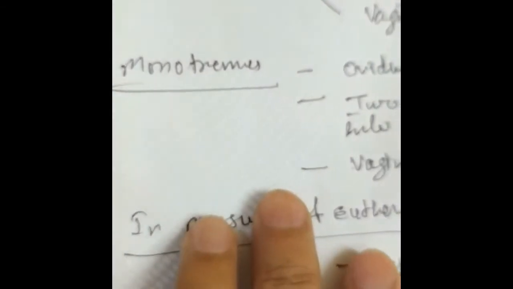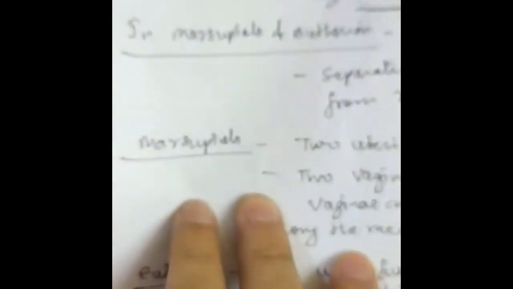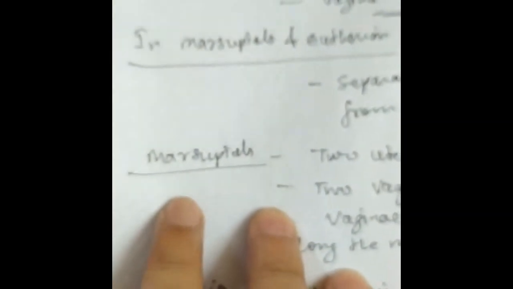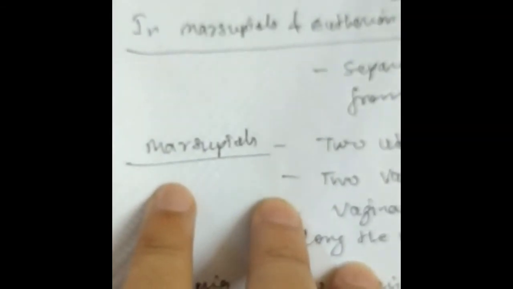In monotremes, which are primitive mammals, oviducts are separate, and there are two separate uteri opening into the cloaca, and the vagina is absent in monotremes. But in marsupials and eutherians, the cloaca is absent because of the separation of the genital system from the rectum. So let's see what is the condition of division of the oviduct in marsupials.